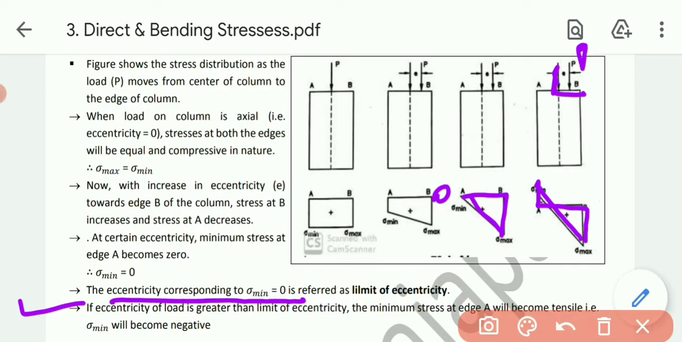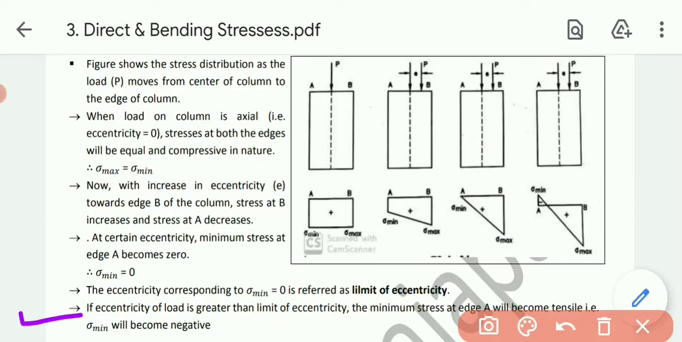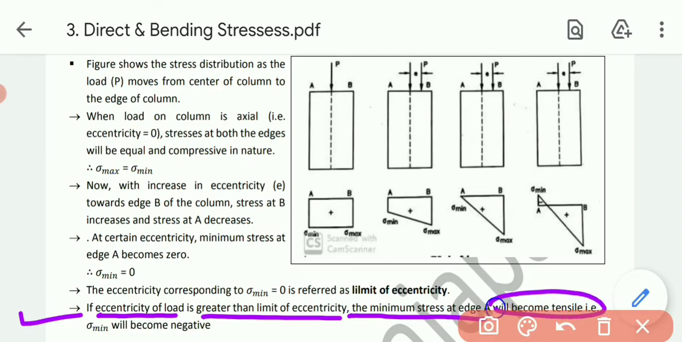But now, if the eccentricity of the load is greater than the limit of eccentricity, the minimum stress at A will become tensile, or we can say sigma minimum will become negative. So it will go beyond zero, that is negative. So the diagram will be like this.